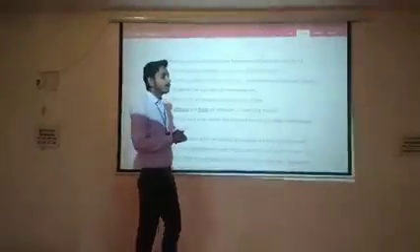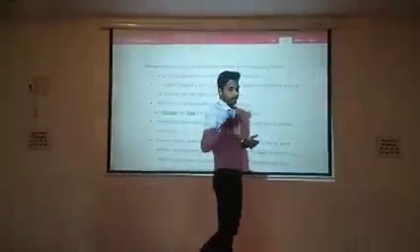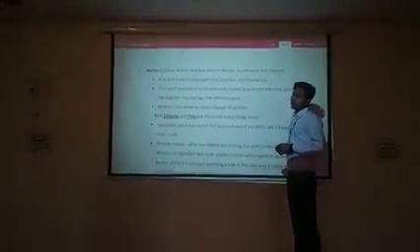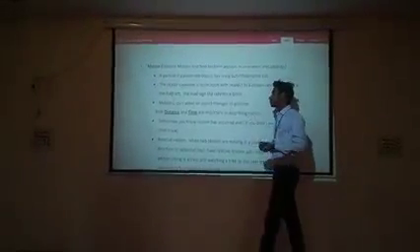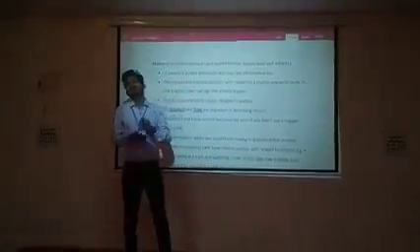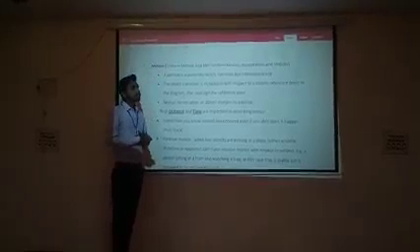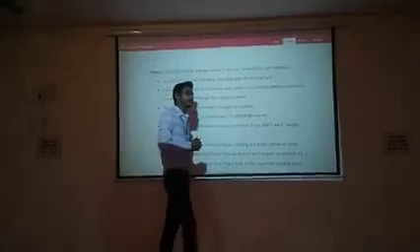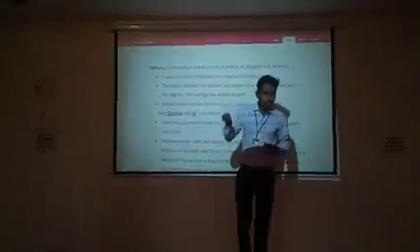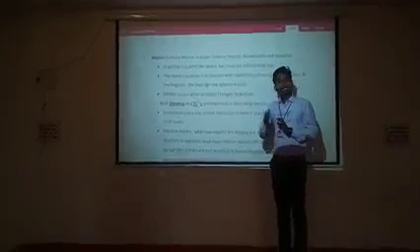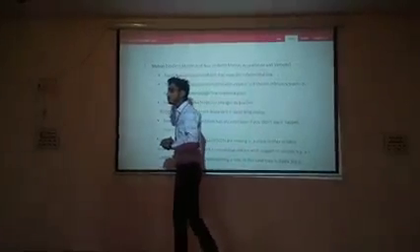Okay. Then we have to come to the next topic, that is types of motion. Okay. So there are merely two types of motion. The very first one is uniform motion and the second one is non-uniform motion. Okay. So when we talk about uniform motion, this is the motion in which any object, any particle, covers equal distances in equal intervals of time, then we can say that the body is in uniform motion.